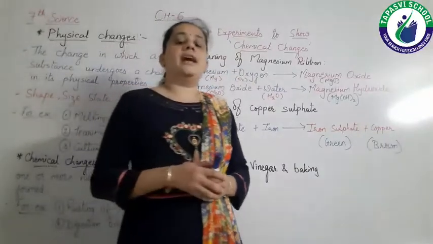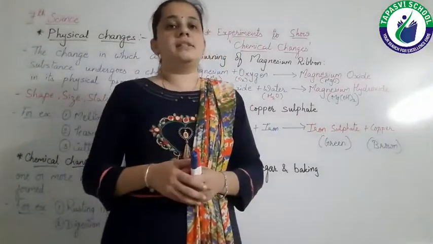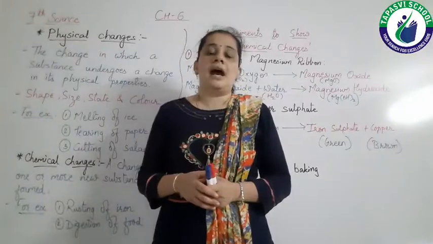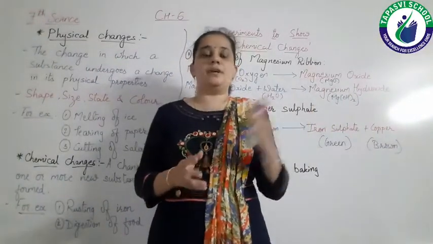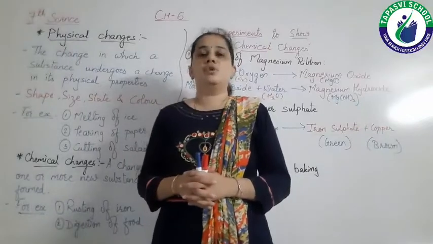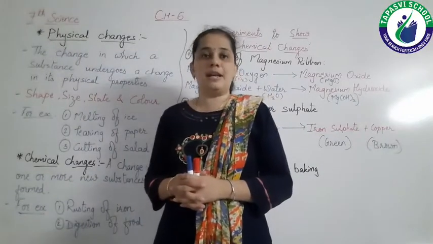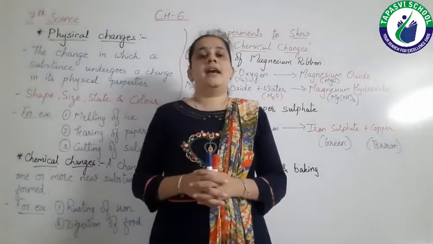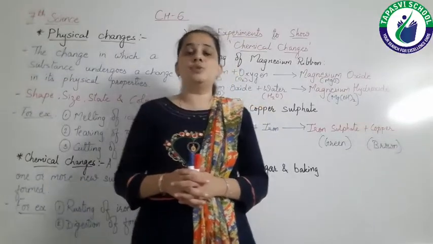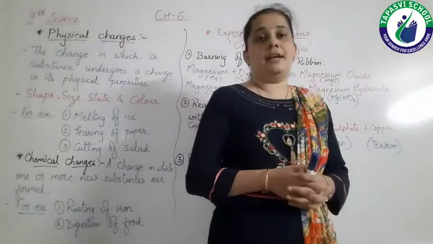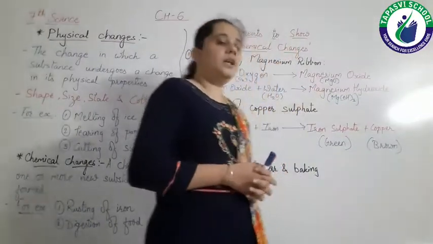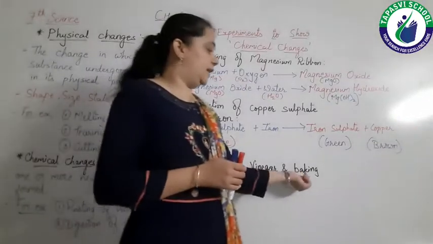And baking soda is sodium hydrogen carbonate that we have already discussed in chapter number 5, right? This baking soda is available at our home, and it is used to make dhokla, handvo, etc. So here we have to do the reaction between vinegar and baking soda.